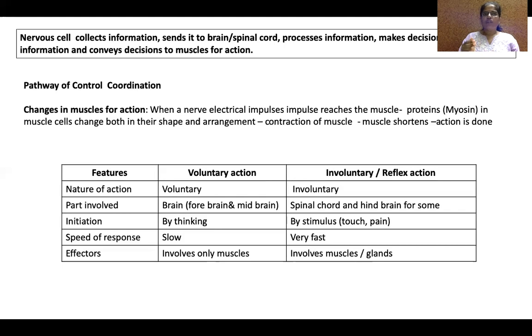Isn't it? If we haven't learned voluntary actions, if we don't know them, then we will be slow. And if we don't have involuntary actions, if we touch a hot object and stay like that, our whole hand will get burnt. We have to perform our functions at a particular speed and in a particular sequence. We know the sequence. It goes through the sensory neuron, reaches the brain, and again comes back to the motor neuron. It performs in a sequence. That's how the nervous system functions.